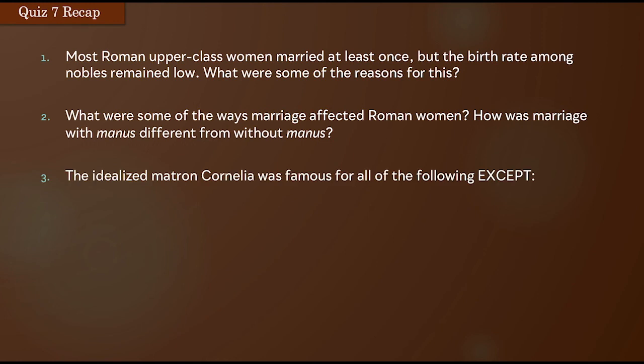Cornelia, the mother of the Gracchi, very famous Roman woman. The answer that is given to this particular question is, she didn't go to Egypt to marry Ptolemy. All these other things are true. Cornelia, the mother of the Gracchi, a very good woman to get to know.